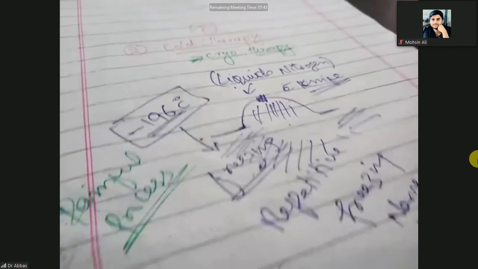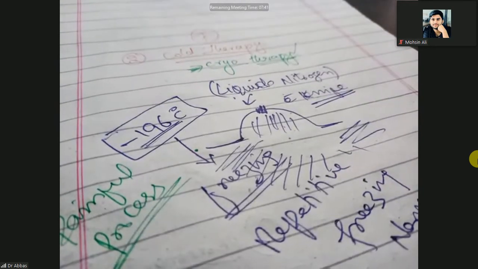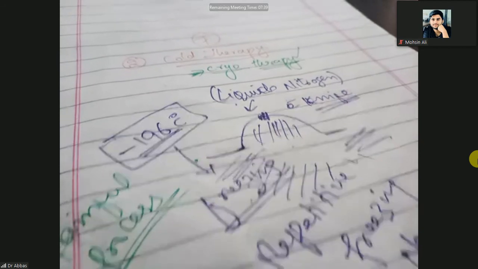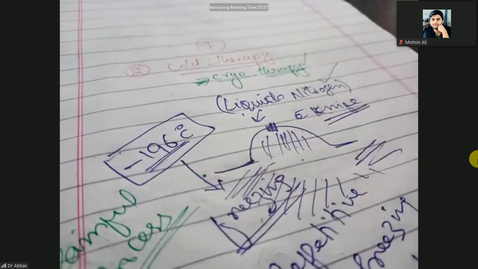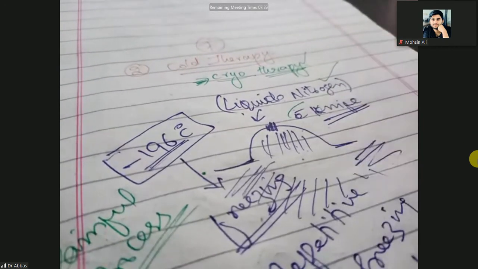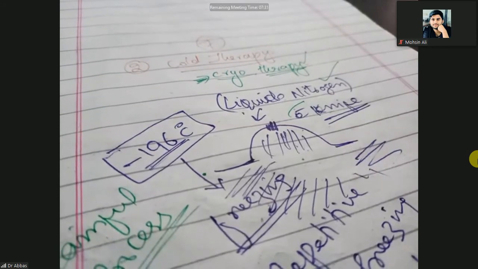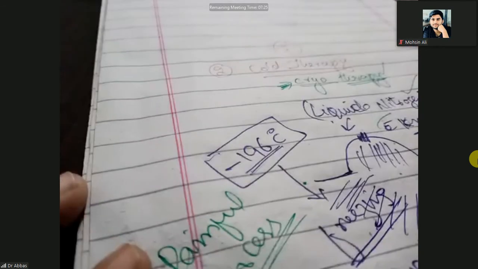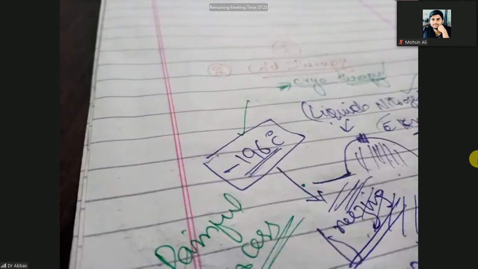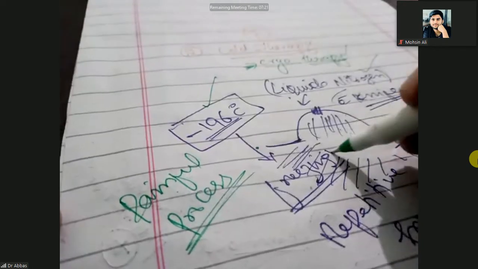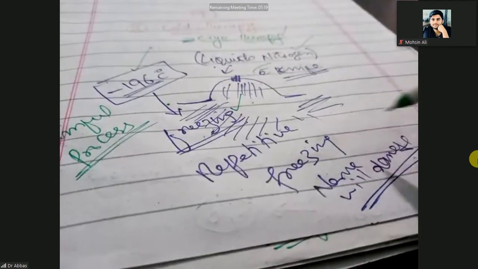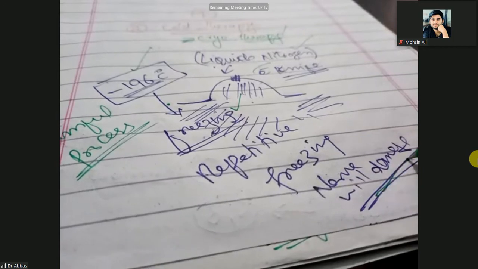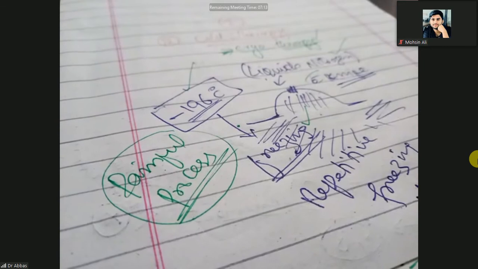So the next one is cryotherapy. It means cold therapy. In the cold therapy, what is applied? Liquid nitrogen is applied. First you will make a cut, that is, trim the wart with a small knife, and then apply the liquid nitrogen. This liquid nitrogen will give a temperature of minus 196 degrees Celsius and cause freezing. This repetitive freezing will damage the nerves, but it is a painful process. Cryotherapy is a painful process.